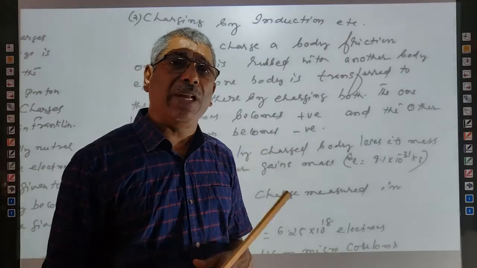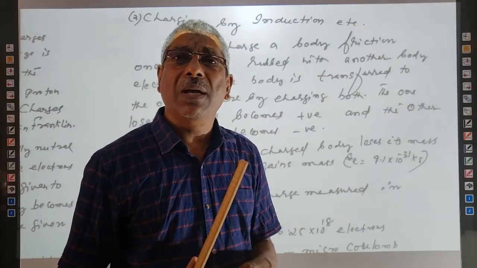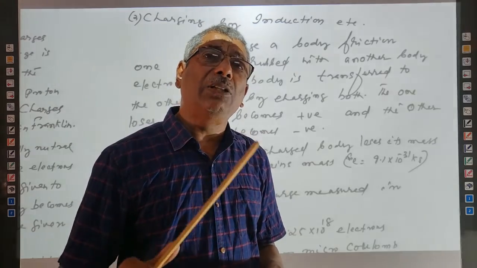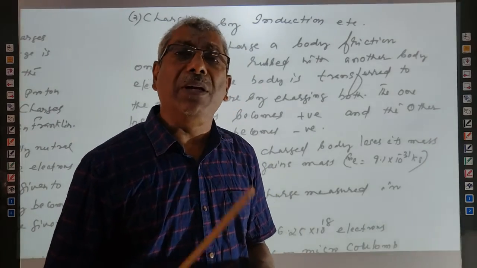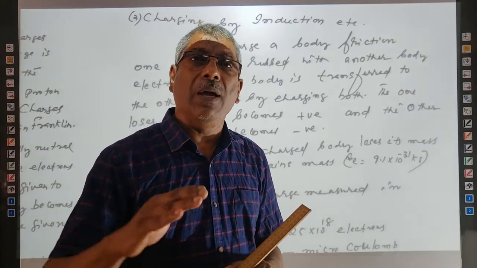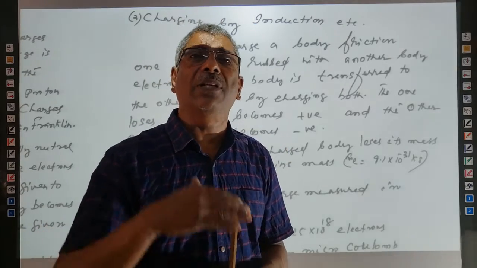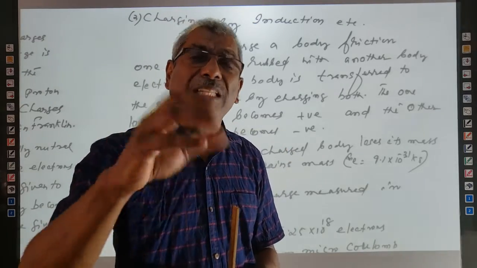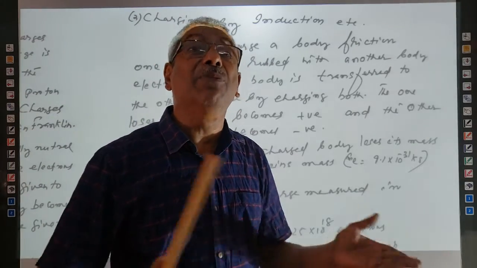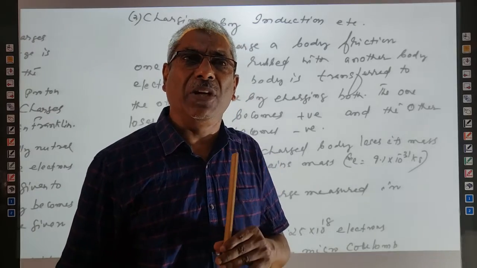Next is charging by induction. In charging by induction, a charged body is kept very near to an uncharged body. The uncharged body gets charged, but with the opposite nature. If the charged body is positive, the nearest surface of the second body becomes negatively charged. The farthest end of the second body gets the same charge as the charged body. This is charging by induction.